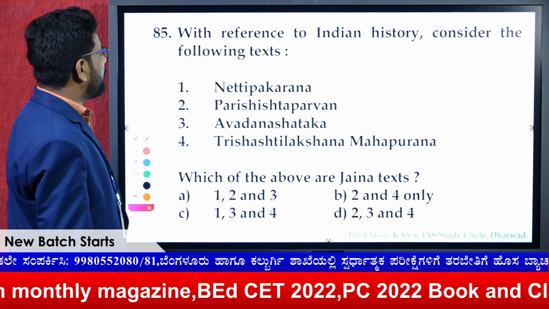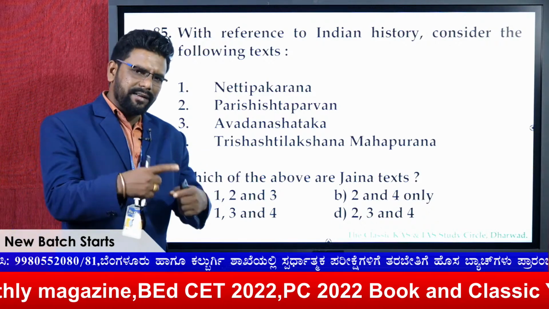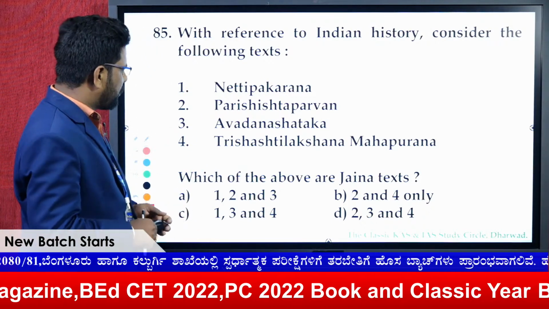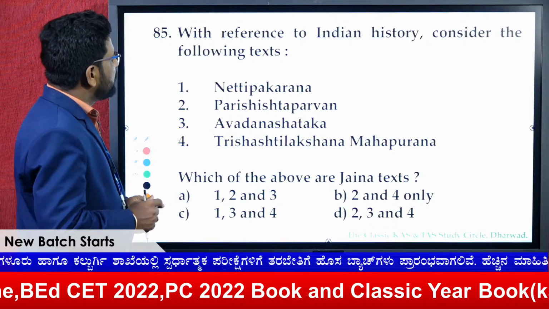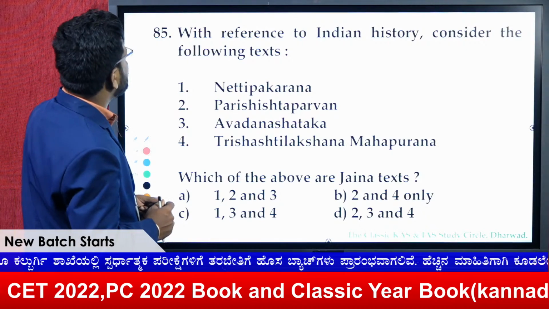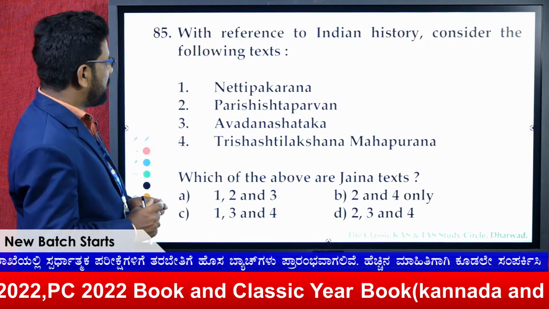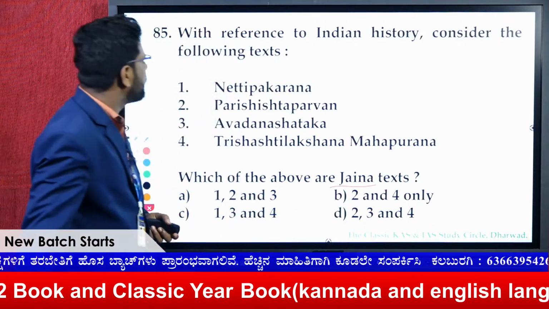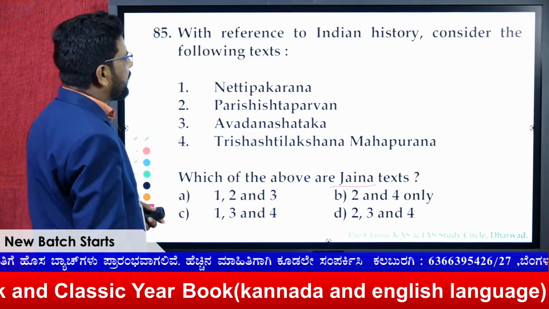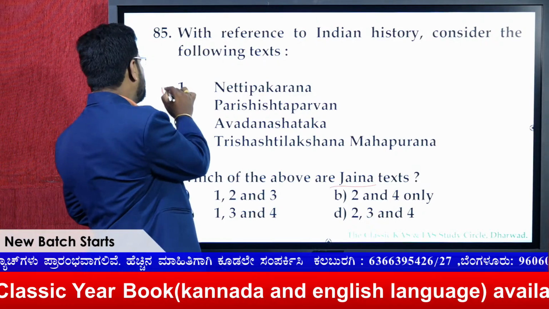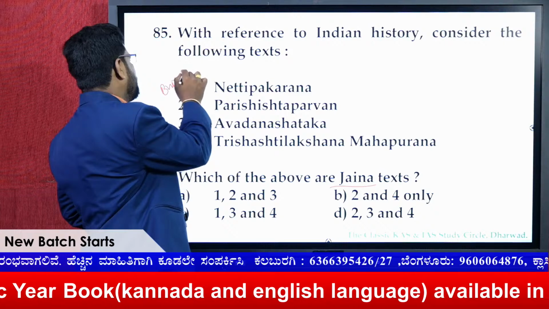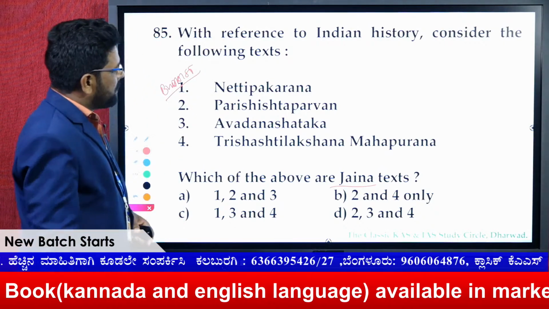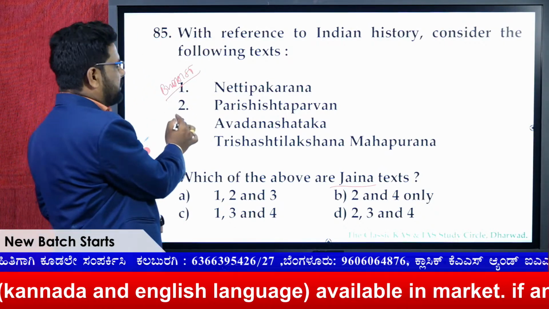Okay, the Indian history concept, the following texts, again it is culture, literary works. One more question is being asked here, which relates to Jaina texts. Look at the Netti Pakarana, this is exactly Buddhist, as we know. Parishishta Parvan, this is Jain.